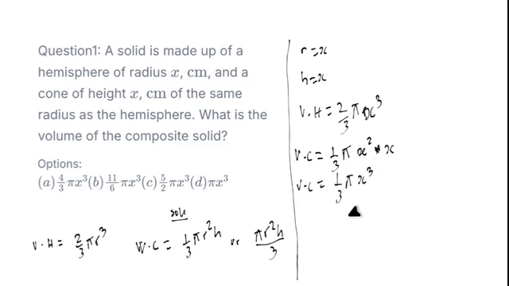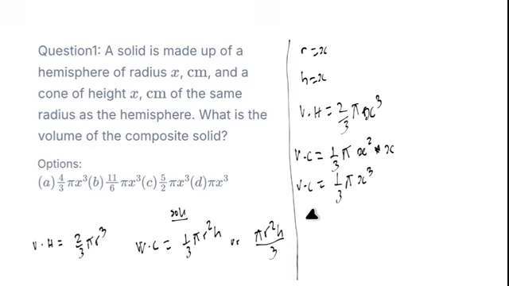Now let's find the volume of the composite. It means that we have to add the volume of the hemisphere plus the volume of a cone. We write it together, and that will be the total volume of the solid shape.